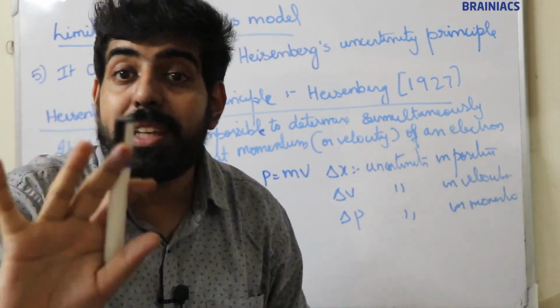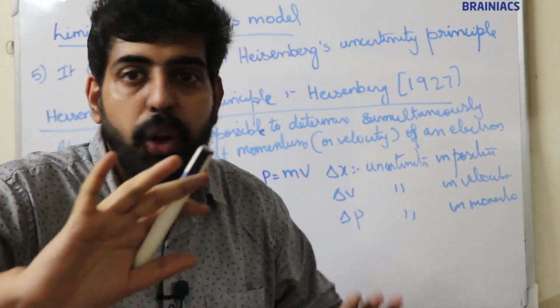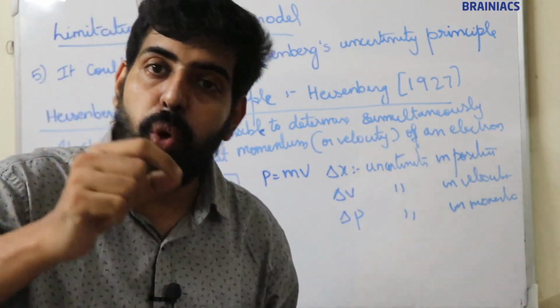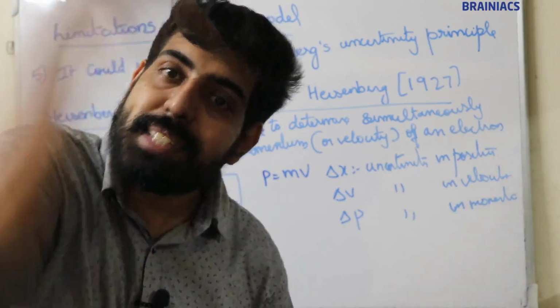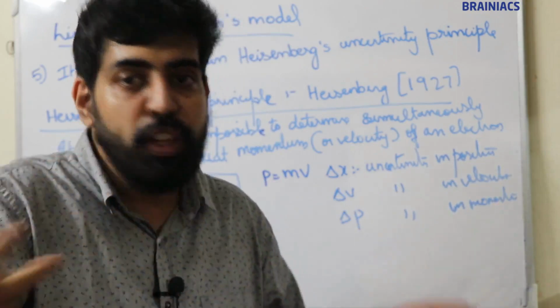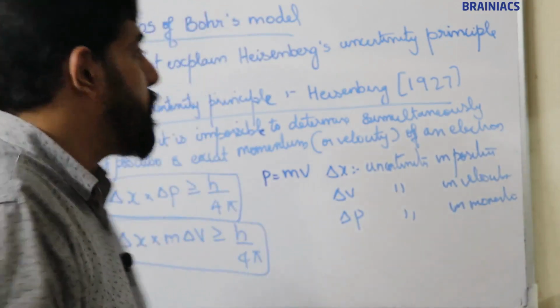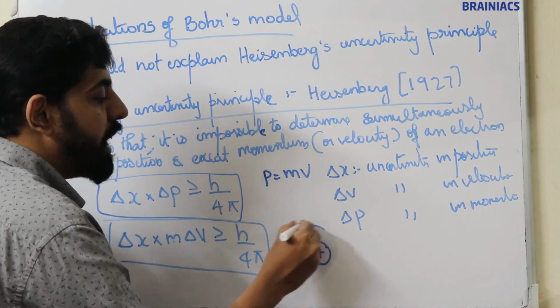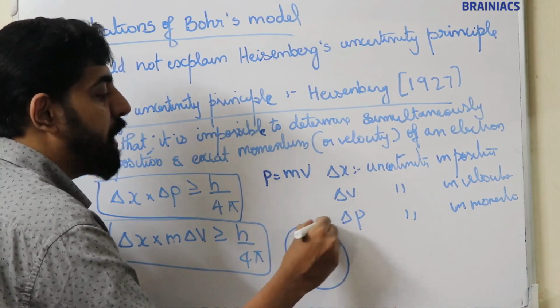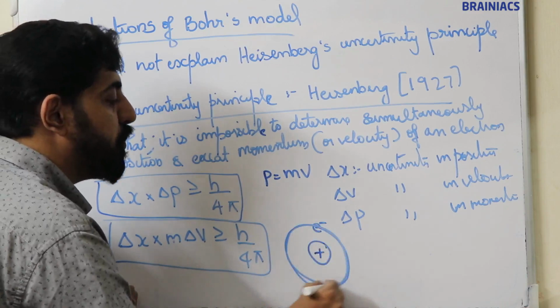So we cannot say the path of the electron. If we know position and momentum of the electron at the same time, we can predict the path. If it is not known, we cannot predict the path. But Bohr states that the electron rotates around the nucleus in a fixed path.